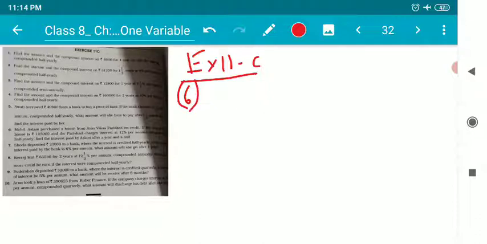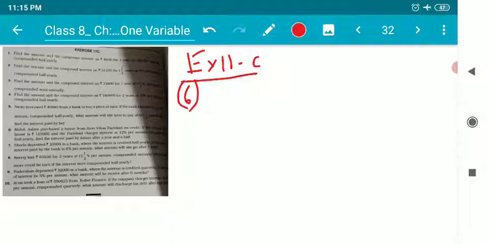Muhammad Aslam purchased a house from Avas Vikash Parishad on credit, meaning on loan. If the cost of the house is 1,25,000 and the Parishad charges interest at 12% per annum, compounded half yearly, find the interest paid by Aslam after a year and a half.